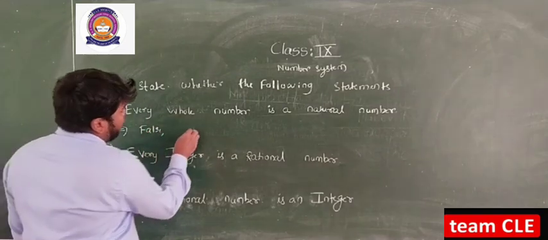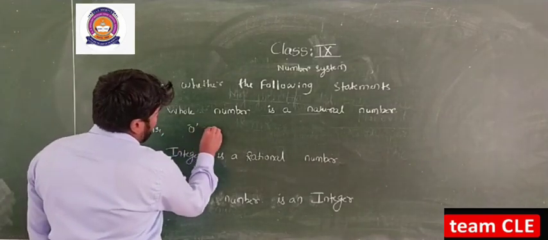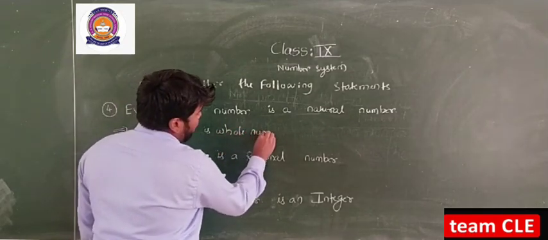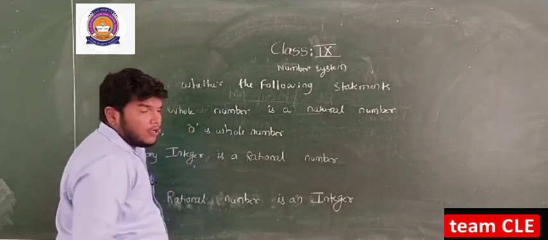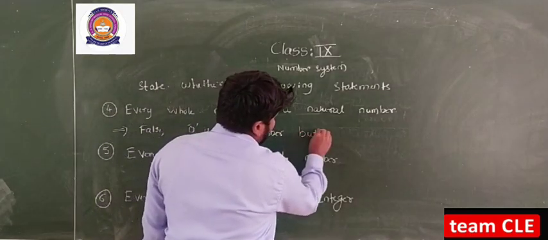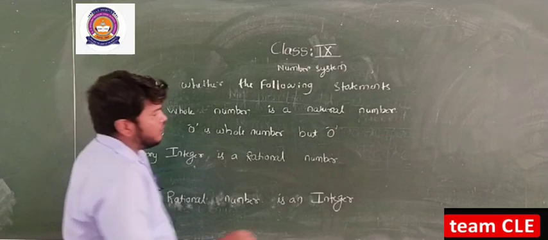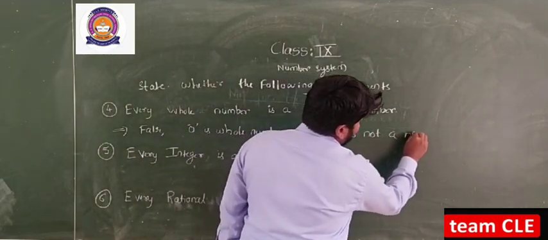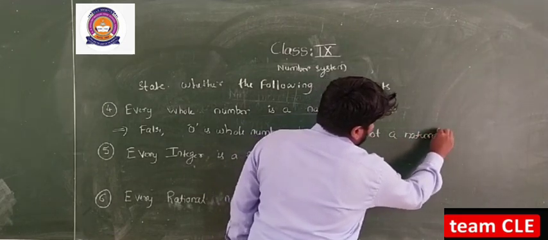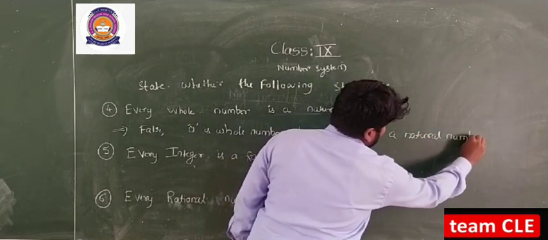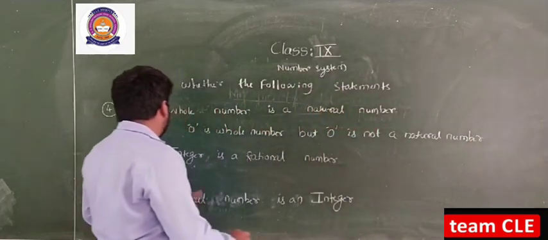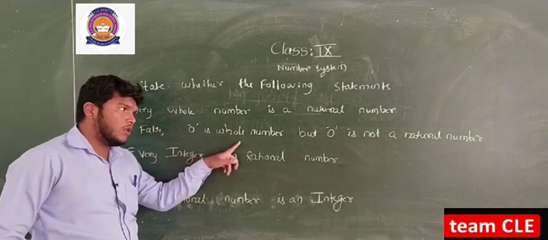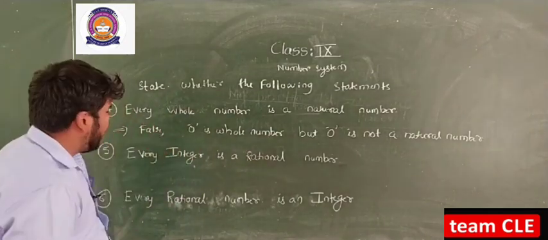Because see here, 0 is a whole number, but 0 is not a natural number. So we can give the reason: every whole number is a natural number is false, because 0 is a whole number but 0 is not a natural number.